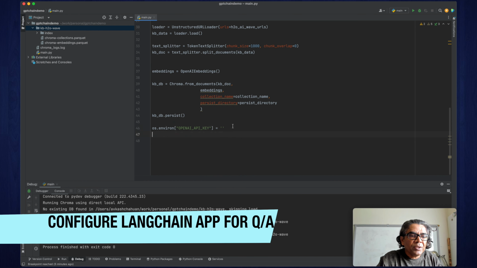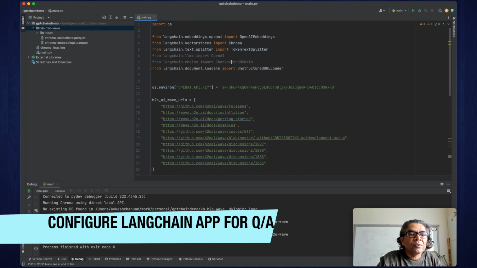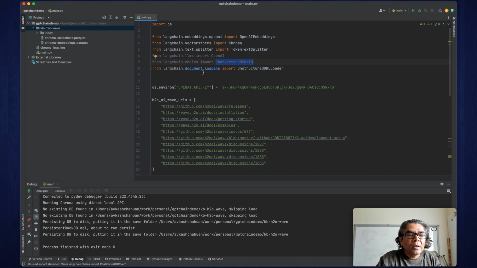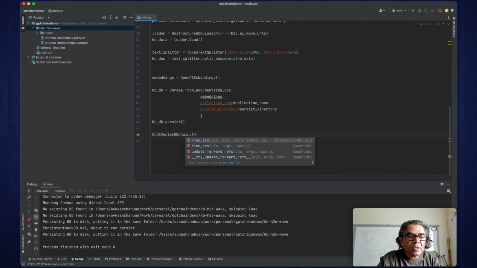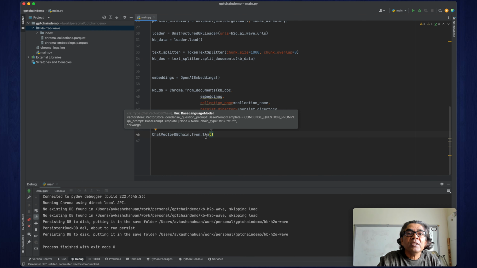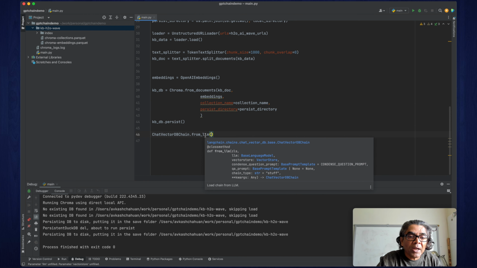So let me remove this. I will be using the chat vector DB chain, which again comes from Langchain, and here you will see it has the from LLM method. So we are going to use the large language model, and in this method we define which LLM we want to use, what our vector store is, and various properties, so that we can combine the embeddings with the large language model and ask questions against it.